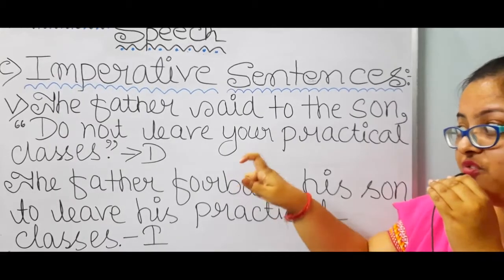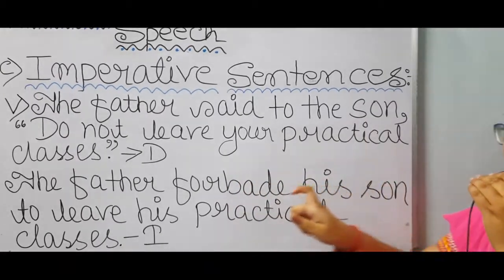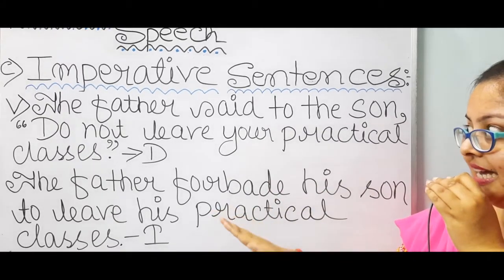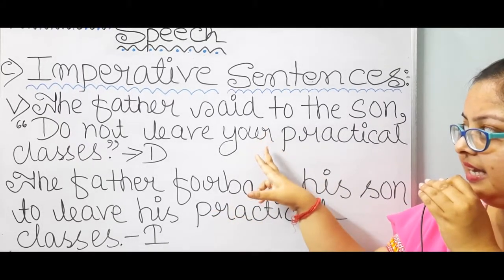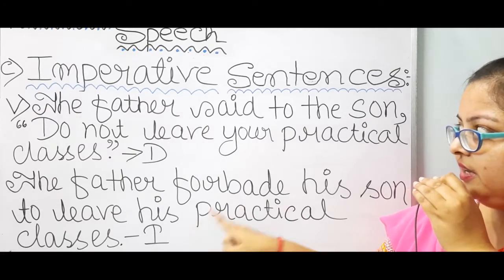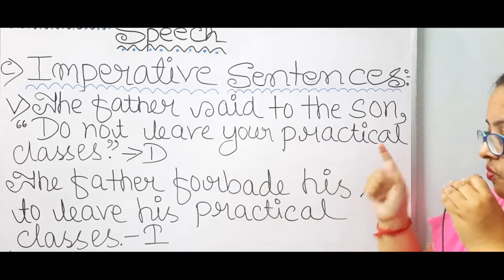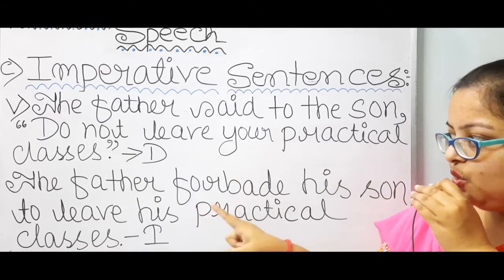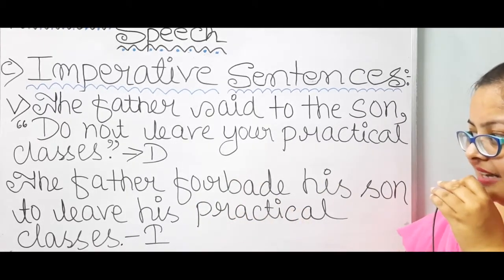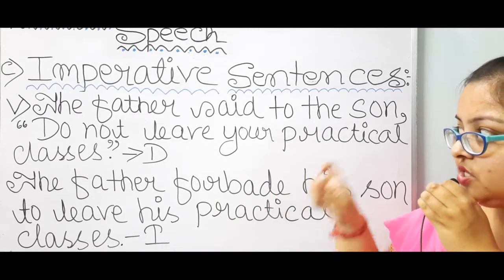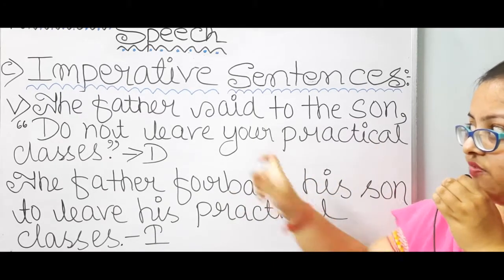So the father forbade his son to leave his practical classes. Over here, his will be in place of your. Do not leave your practical classes will turn to leave his practical classes, since forbid has been told earlier, which is doing somewhat the work of do not.